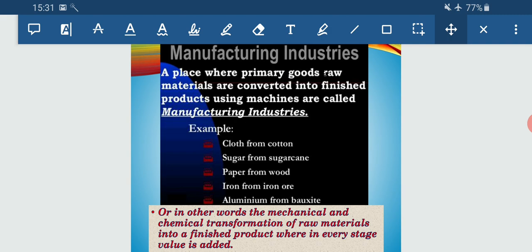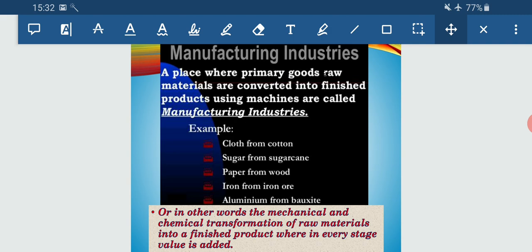So cloth from cotton, sugar from sugarcane, paper from wood, iron from iron ore, aluminium from bauxite are such examples. Whether it is cloth, sugar, paper, iron or aluminium, every transformation has an ideal site, an ideal location where it takes place. That area or geographical site is considered as industry, and the process is termed as manufacturing. In other words, how can we define manufacturing? It is the mechanical and chemical transformation.